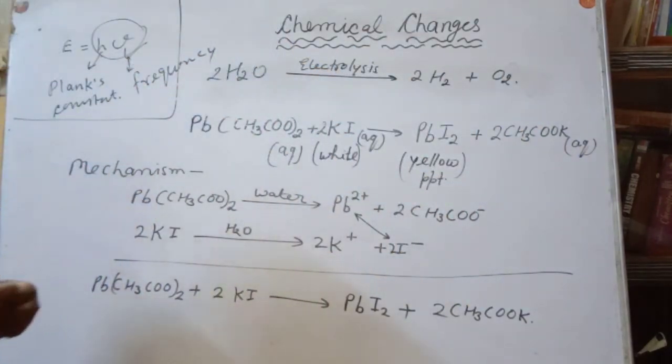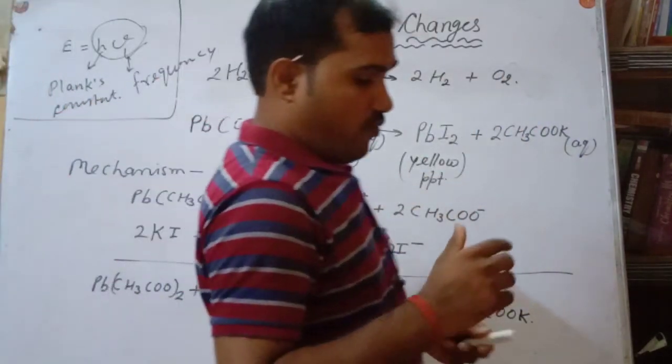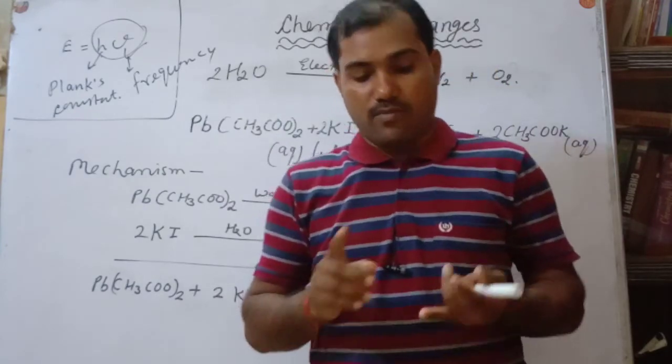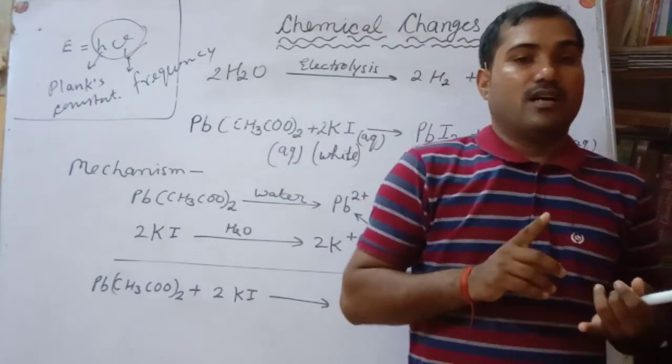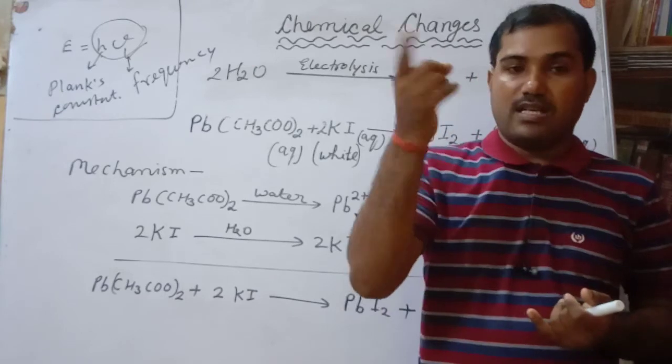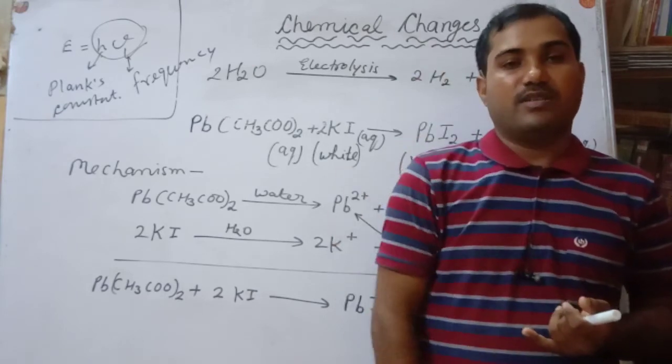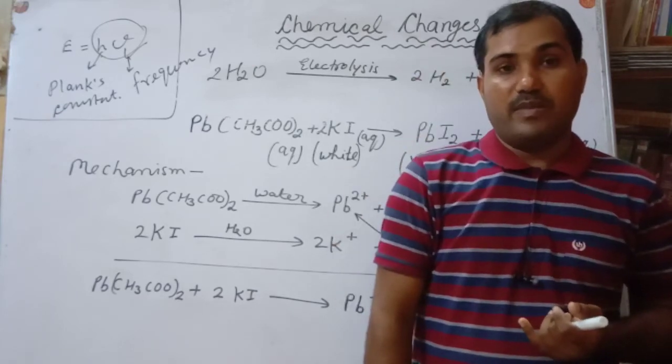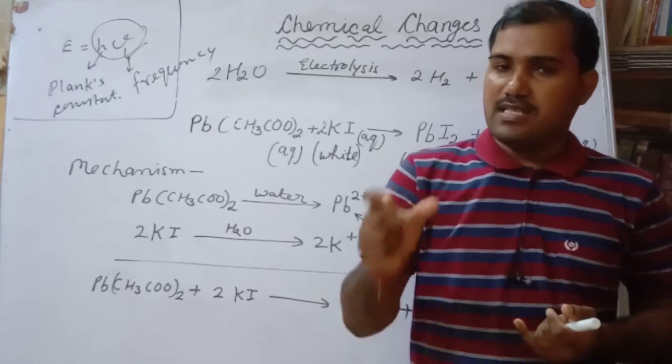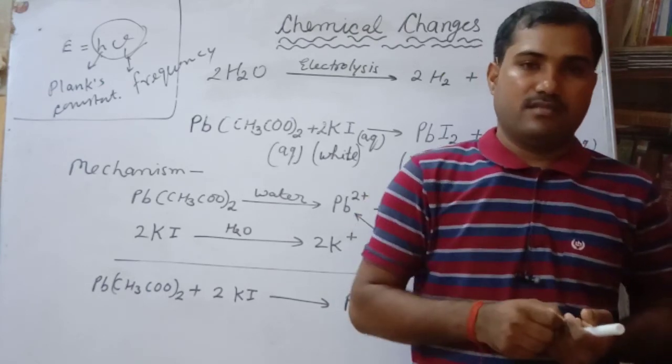Similarly, photosynthesis is the process in which carbon dioxide reacts with water in the presence of sunlight and chlorophyll to give glucose, food material, and oxygen. So that reaction takes place in the presence of sunlight.